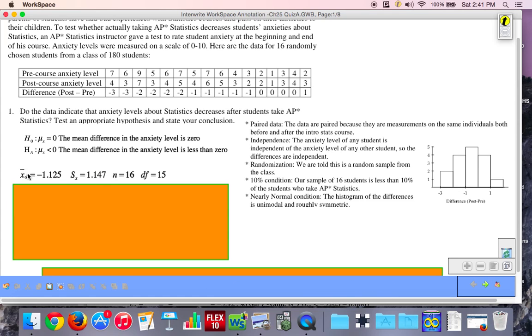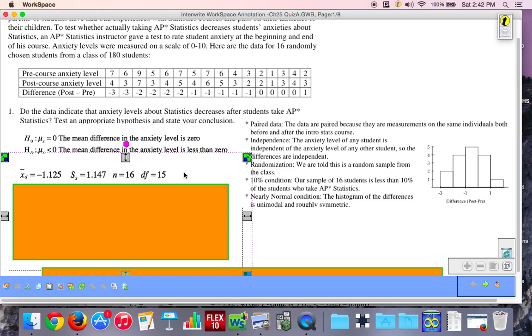We got all these statistics from our calculator, while the degrees of freedom is just n minus 1. There were 16 pairs of data, our mean of the differences was negative 1.125, the standard deviation of the differences is 1.147, n was 16, and the degrees of freedom would be 15. It's always n minus 1.